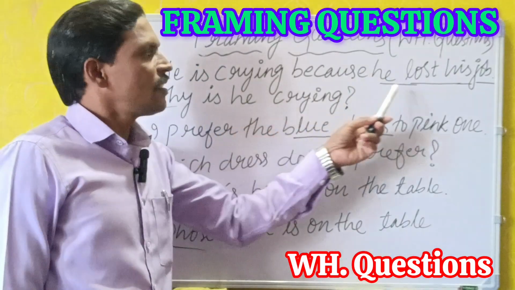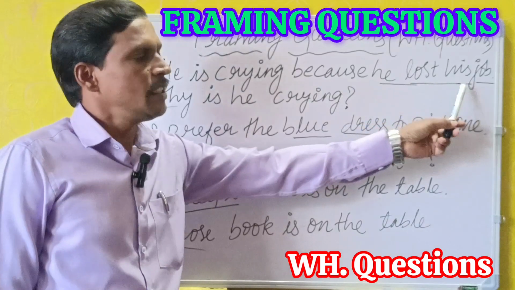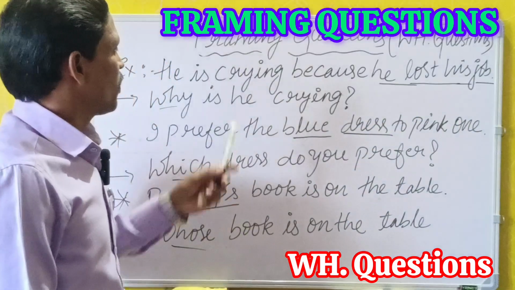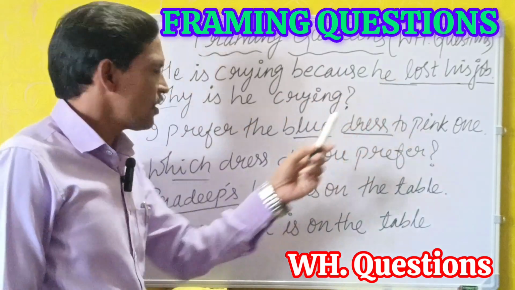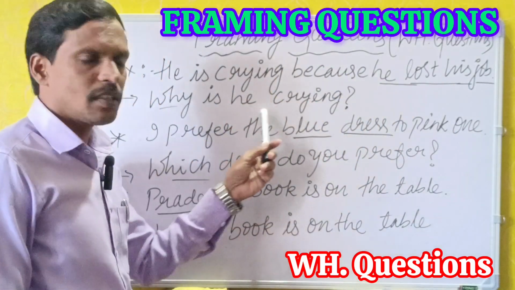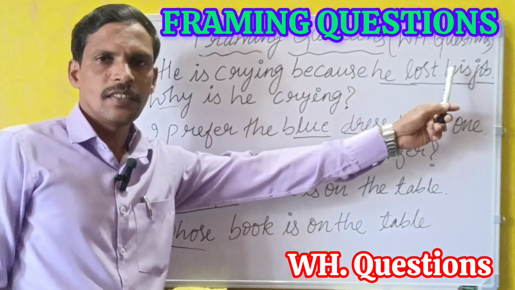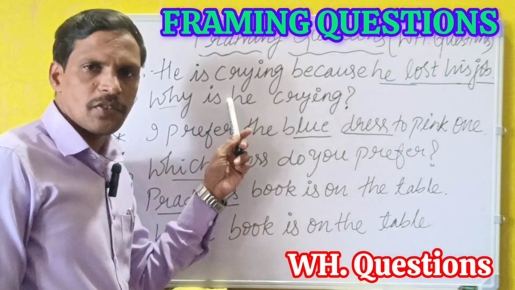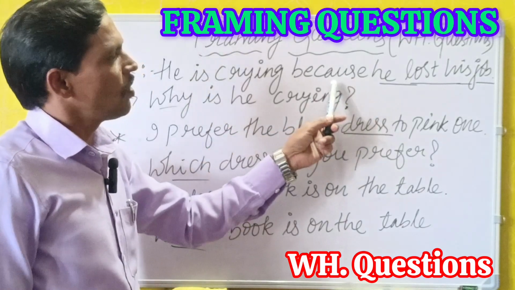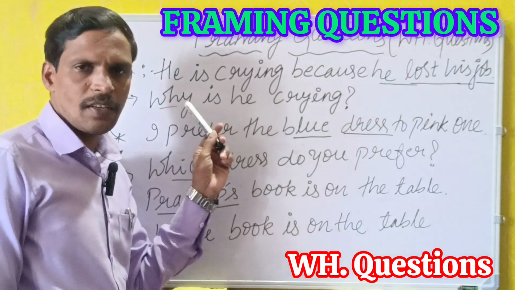He is crying because he lost his job. The underlined words are he lost his job. The question is why is he crying? The statement is in the present continuous tense. The question is also in the present continuous tense. Why is he crying? The answer is he lost his job. While talking about reason, we use the double H question why. The reason is because he lost his job. That's why we have framed the question why.